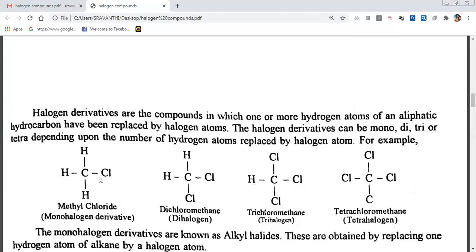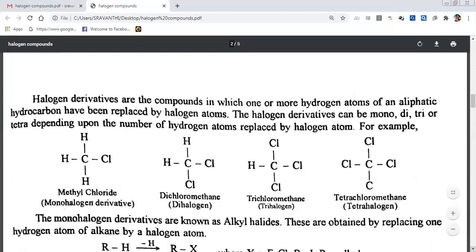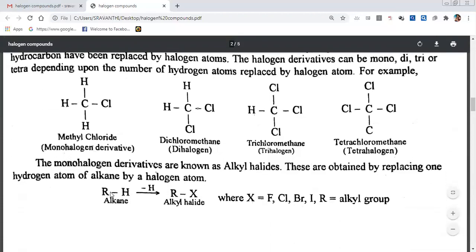From an alkane, if you replace one of the hydrogens with one halide, the halide may be fluorine, chlorine, bromine or iodine, we get an alkyl halide.